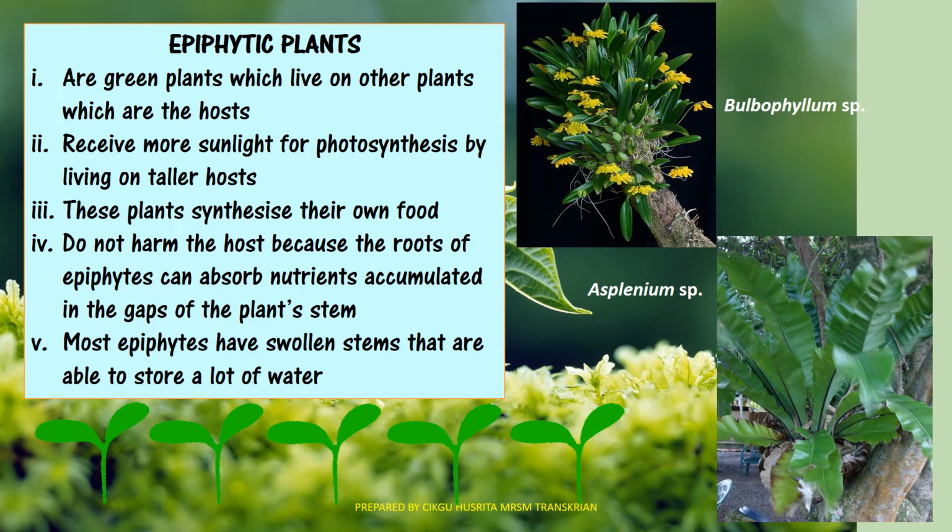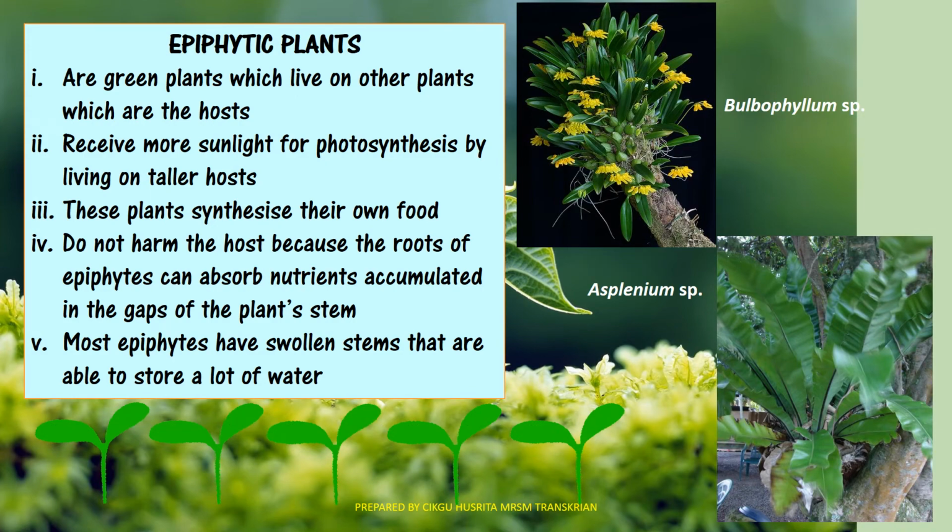The second one is the epiphytic plant. Epiphytic plants are green plants which live on other plants, which are the host. They receive more sunlight for photosynthesis by living on the taller host. These plants synthesize their own food, so they do not harm the host, because the roots of the epiphytes absorb nutrients accumulated in the gaps of the plant stem.